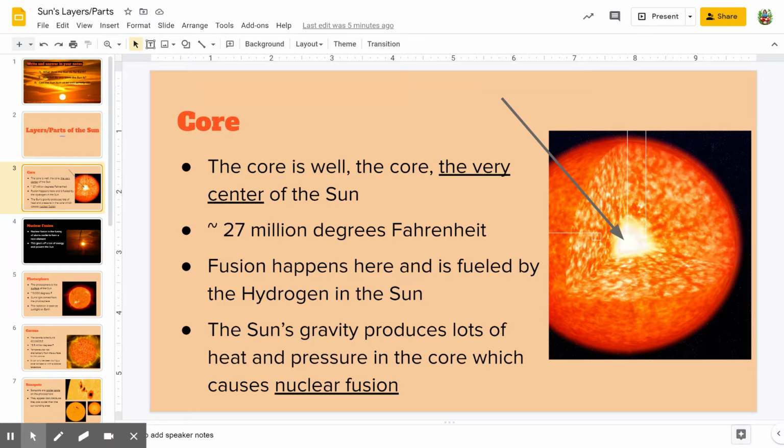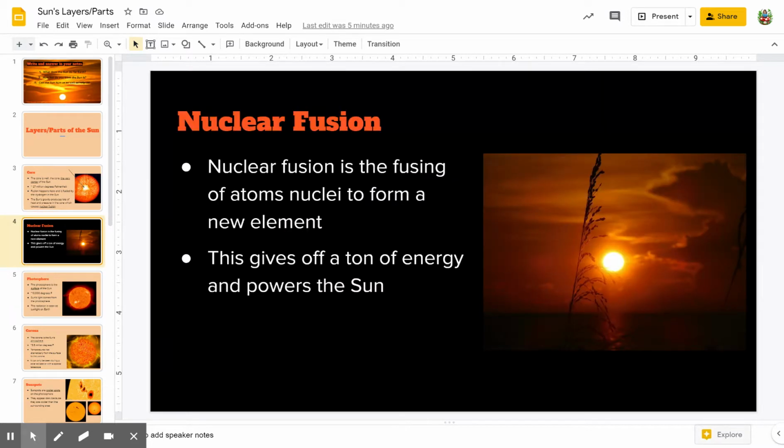So the sun's gravity produces all that heat and pressure down in the core, which causes the nuclear fusion to happen. Now, I've said nuclear fusion, but let's talk about what nuclear fusion actually is. So nuclear fusion is the fusing of atoms' nuclei, so the very center of that atom. They're fusing those together to create a new element, and this gives off a ton of energy, and that's what powers the sun. So that's why we can feel the sun's heat even from 93 million miles away.